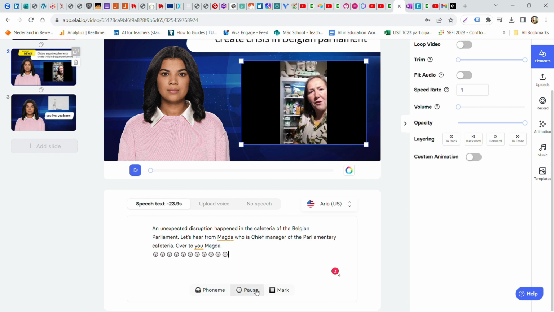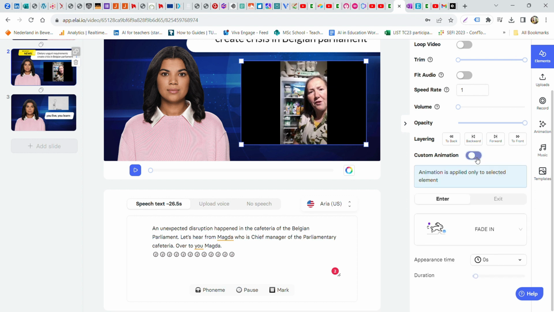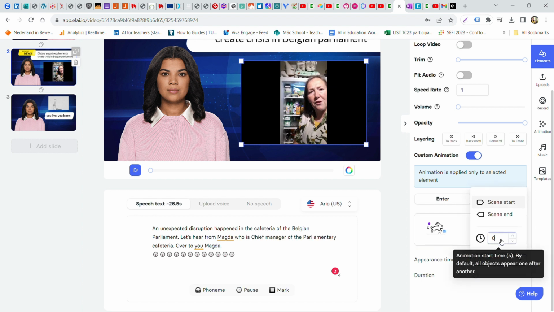And then I'm going to test it, see whether it's long enough. But before I test it, I must make sure that I have all my settings correctly. So custom animation, I say enter on, it's a fade in, enter on, I think it was 10. So let me see, 10, and otherwise I adjust it later.